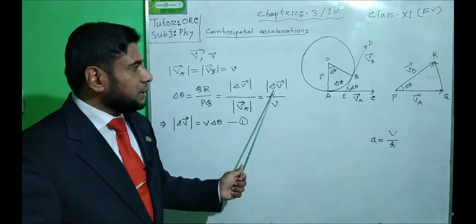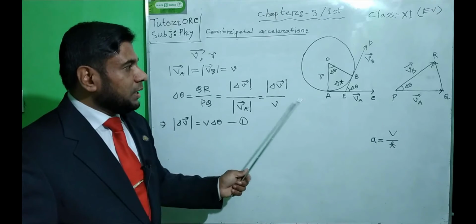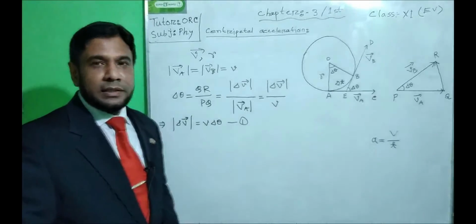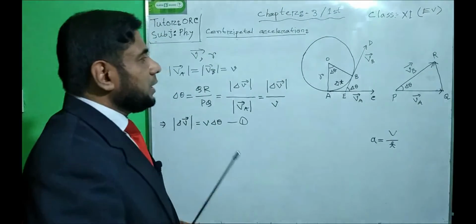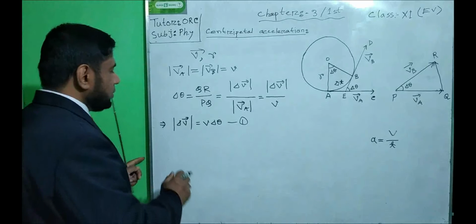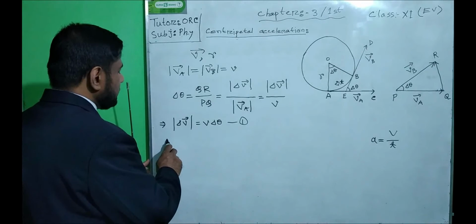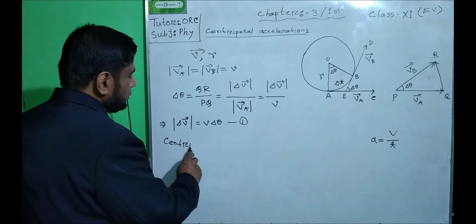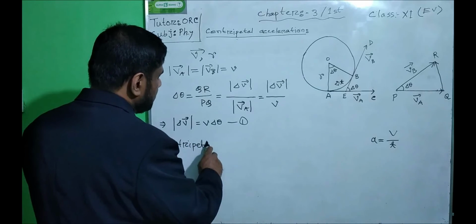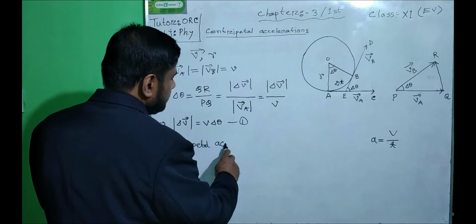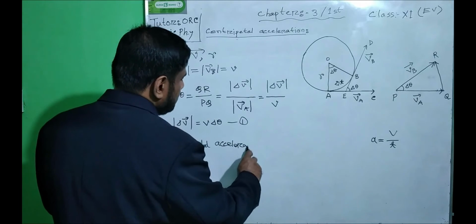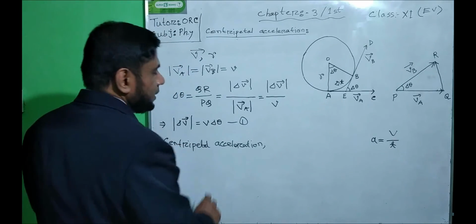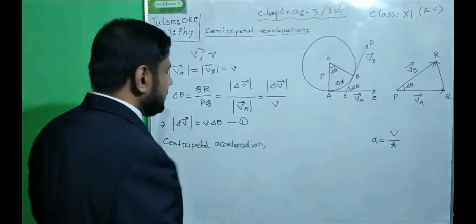We already have the magnitude of del v, and we have taken the time delta t. So now we can easily find the acceleration. According to the equation of acceleration, the centripetal acceleration here is identified as AC.